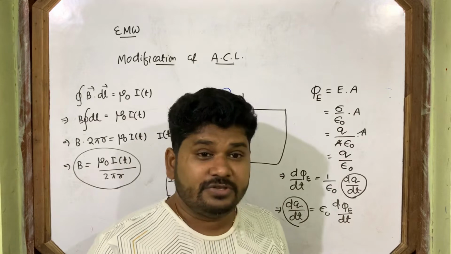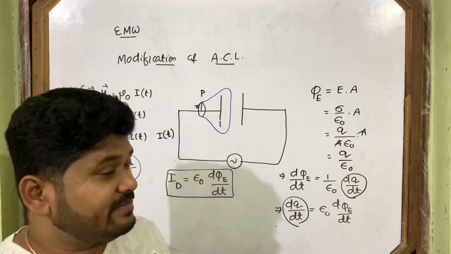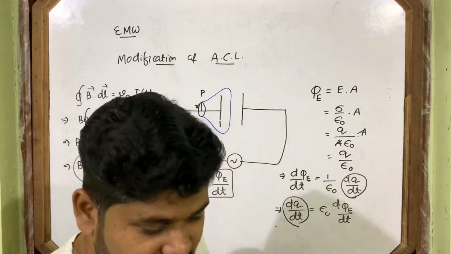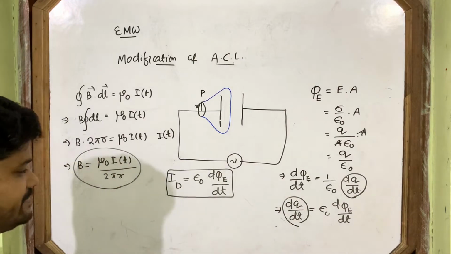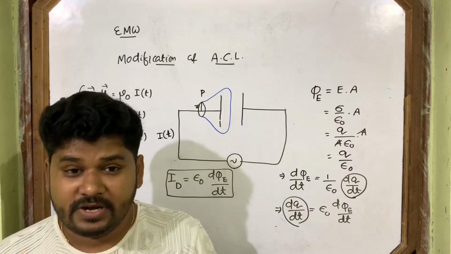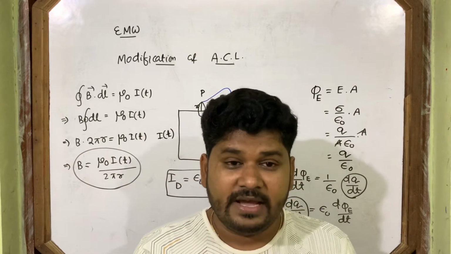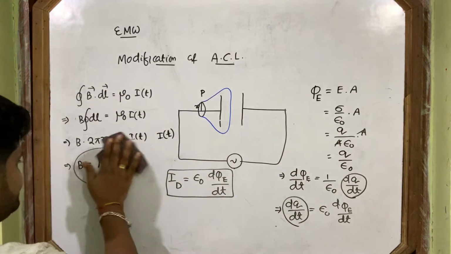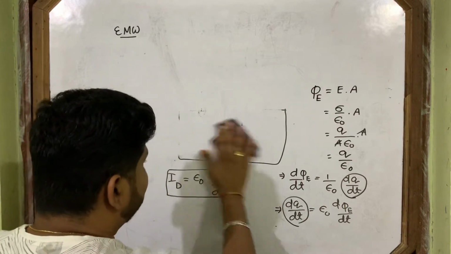Sometimes in the exam the question also comes: define displacement current and derive the expression for it, as a simple 2-mark question. This part, from this part to this part, will do to find displacement current. After getting the expression of displacement current, how did Maxwell modify Ampere's circuital law? Now you see how Maxwell changed Ampere's circuital law.